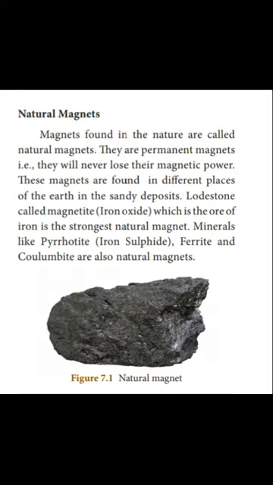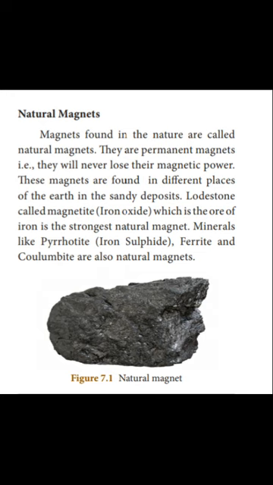What are natural magnets? Magnets found in nature are called natural magnets. They are also called permanent magnets. Natural magnets will never lose their magnetic power. These magnets are found in different places of the earth in the sandy deposits. An example of a natural magnet is lodestone.